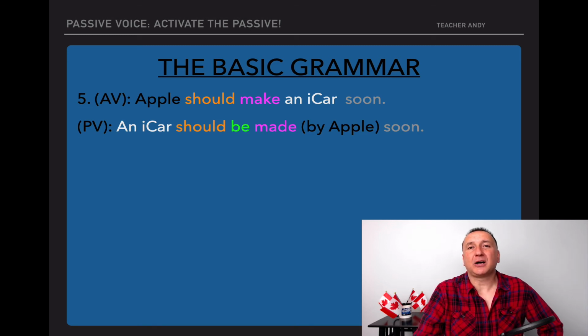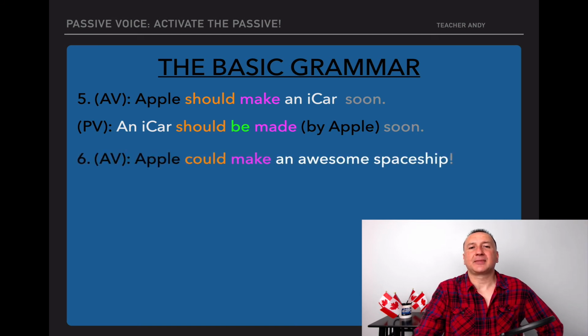Remember what we talked about intonation? Here you don't say an iCar should be made, but should be made, right? Should be made, not should be made, should be made. Thought groups, okay? Now, an iCar should be made by Apple soon. And look at number 6.